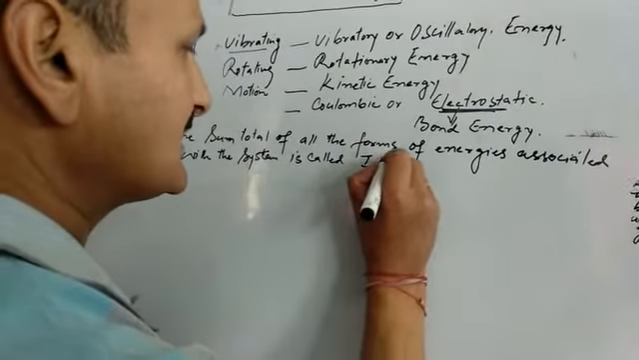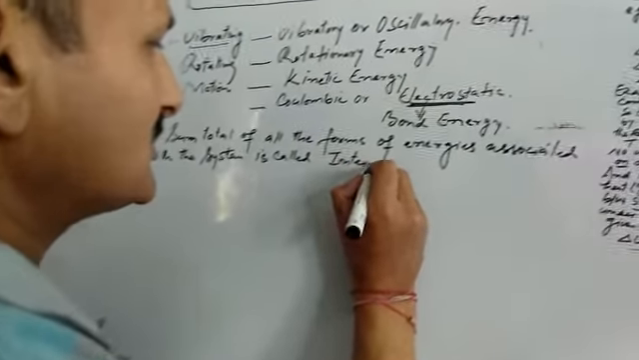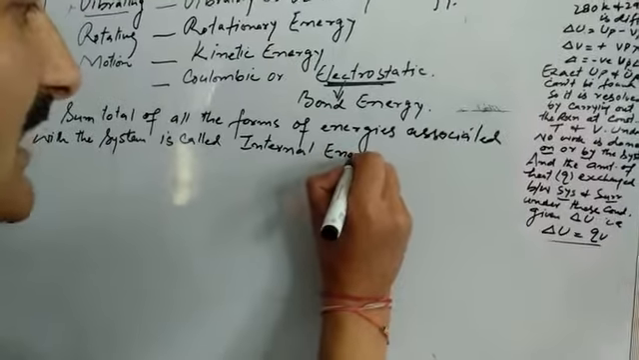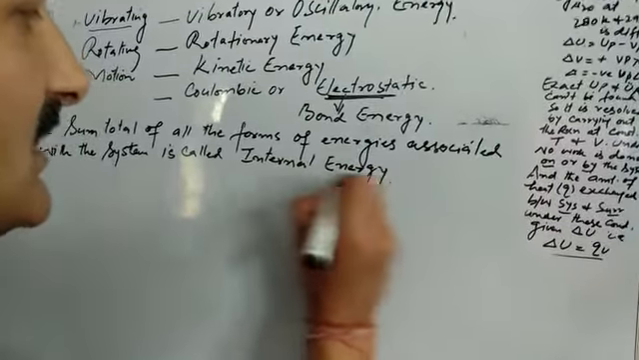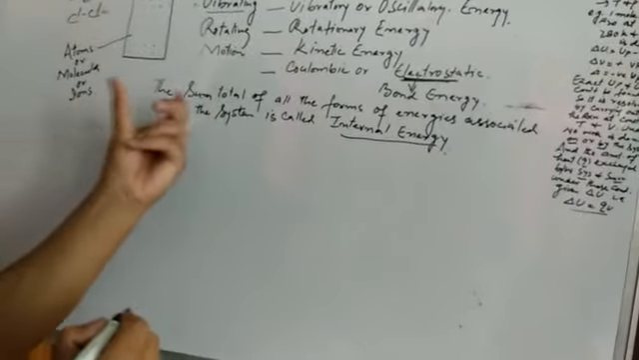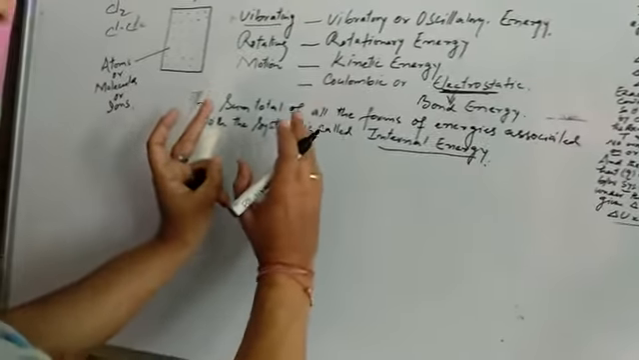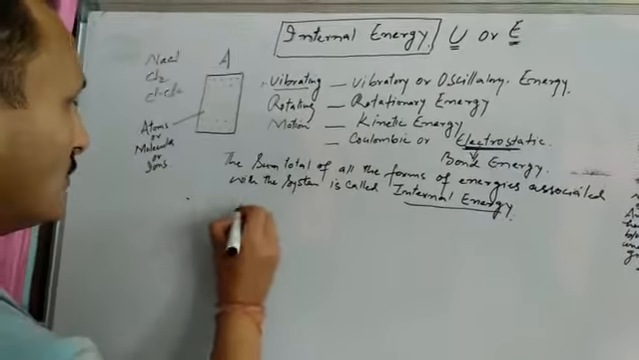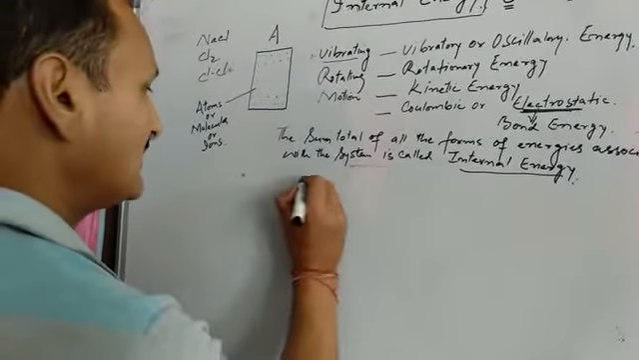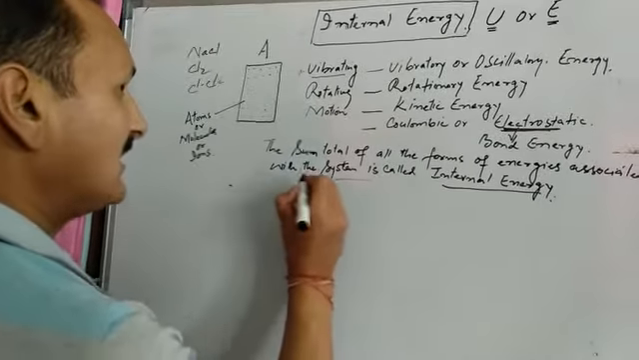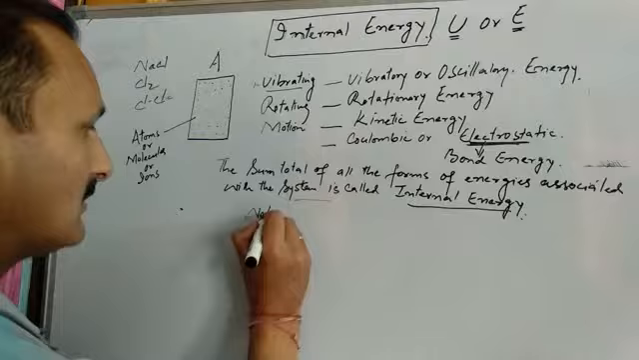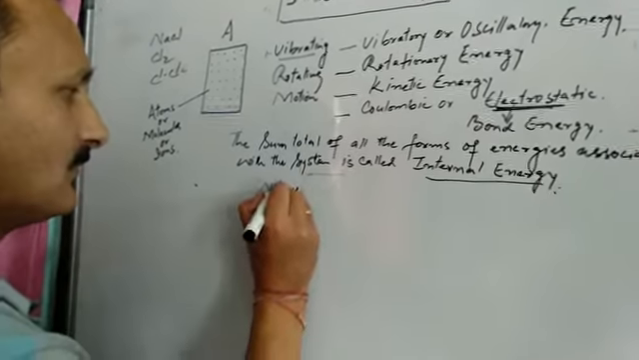So every system has internal energy associated with it. Every substance has internal energy associated with it. Now, this internal energy of the system depends upon two factors. What are those two factors on which our internal energy depends? One is the nature of the substance or the system.